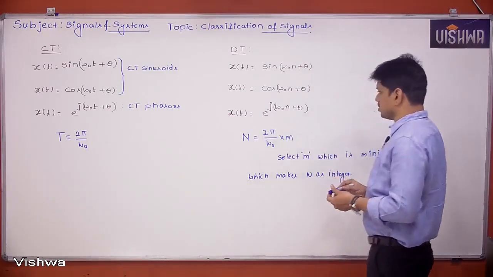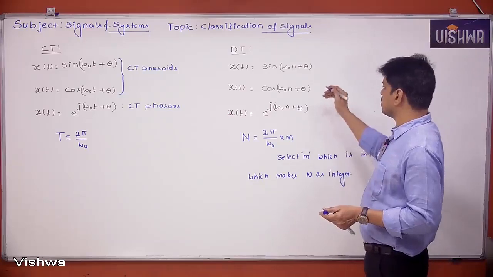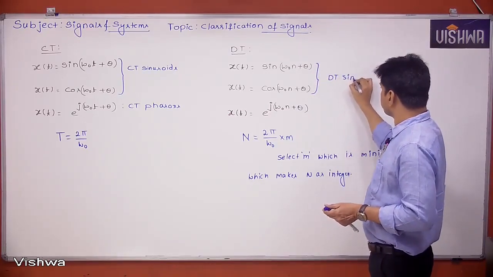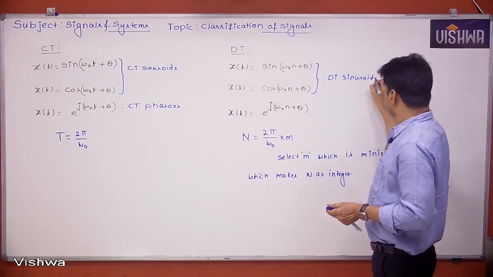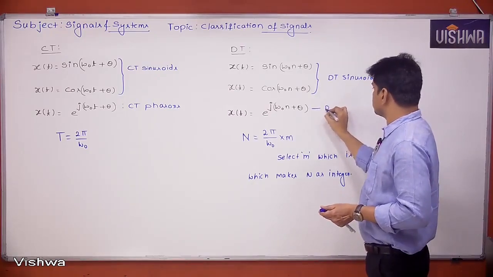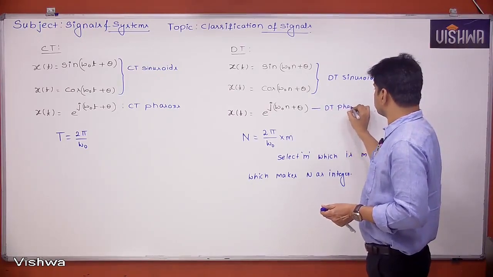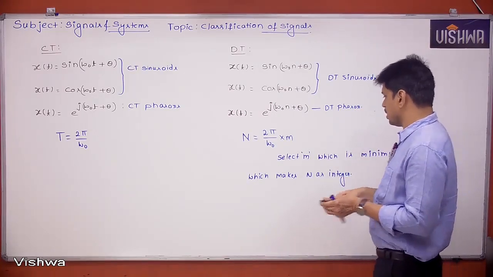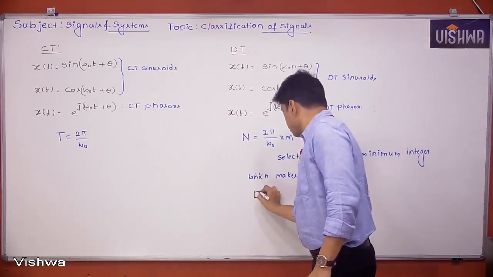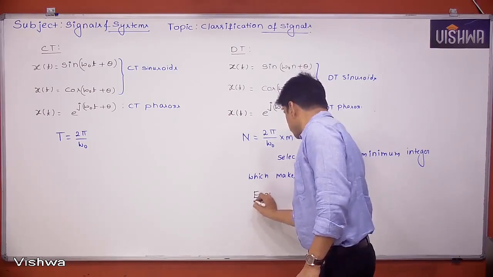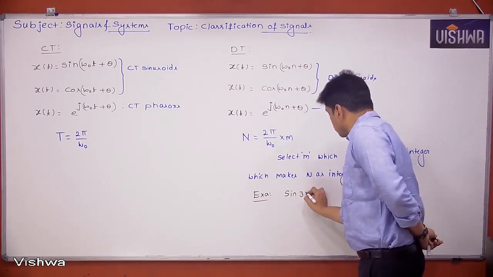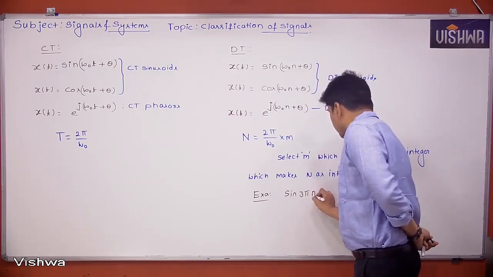So try to understand this. These are discrete time sinusoids, and this is a discrete time phasor. Suppose I take an example like this: sine 3 pi n.